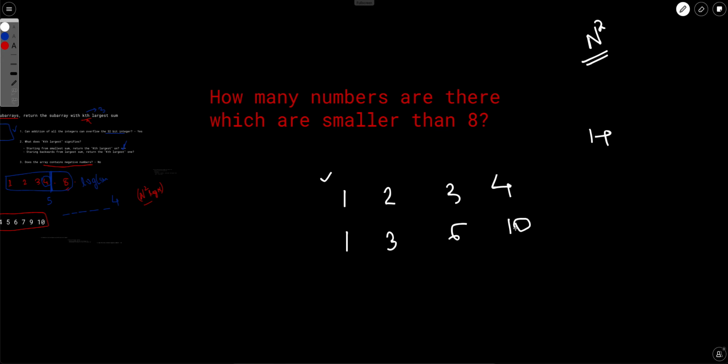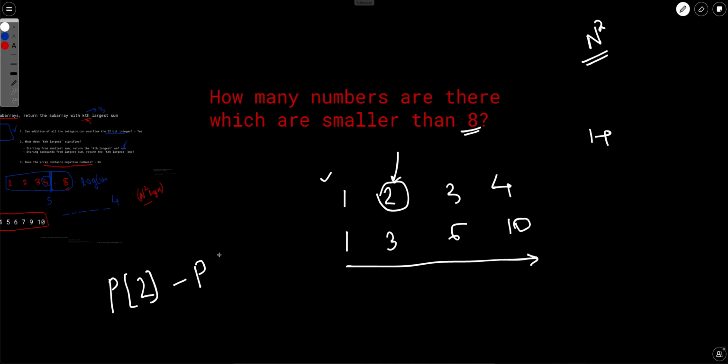So if we calculate the prefix sum, it will be strictly increasing, right? So if we want to answer how many subarrays are there ending at 2 which are smaller than 8, how will we answer? The sum of every subarray ending at 2 can be denoted by p of 2 minus p of i, right?